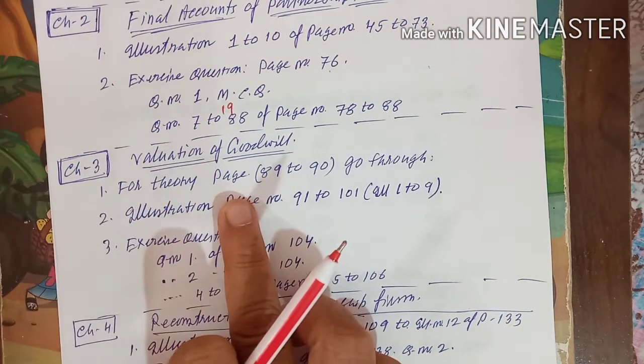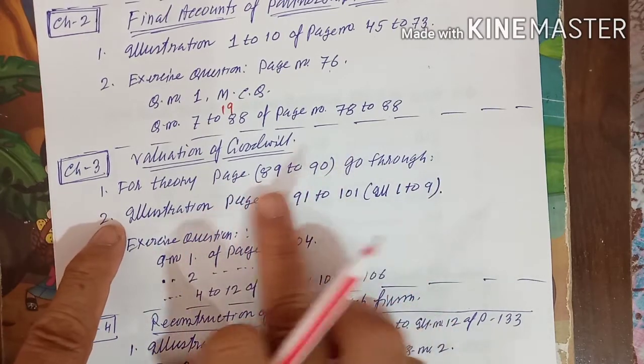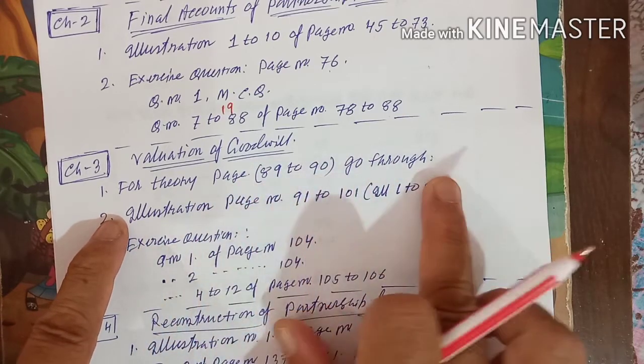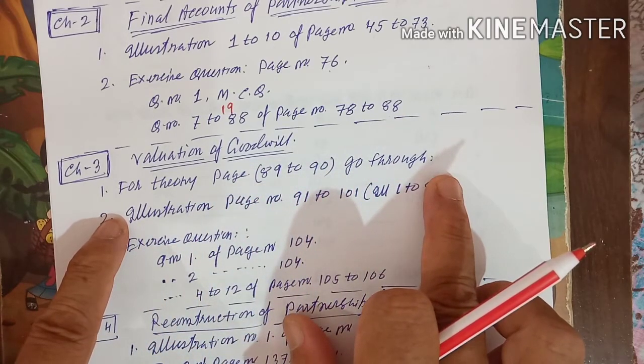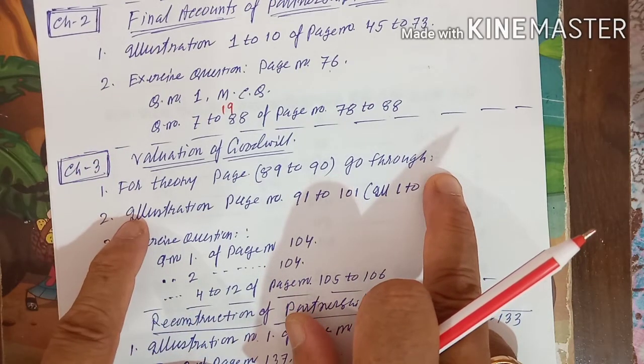For the theoretical part, according to your textbook, go to page number 89 to 90 and go through all the points regarding the valuation of goodwill, whatever is given.